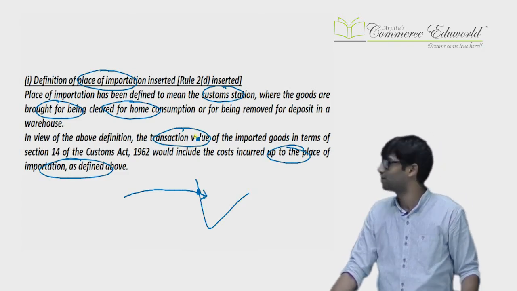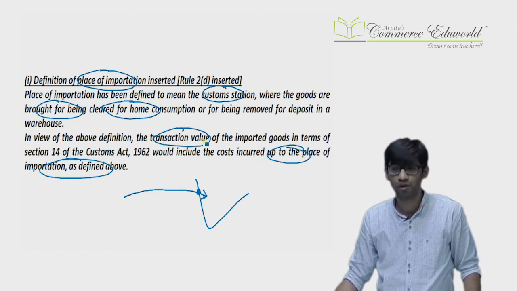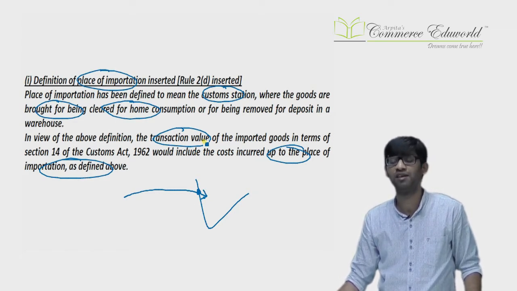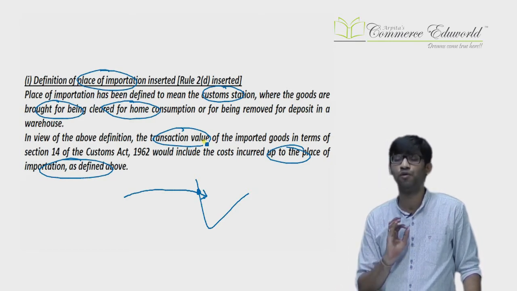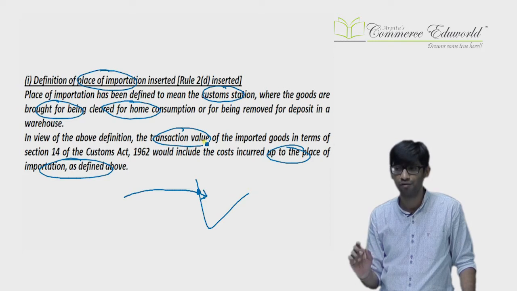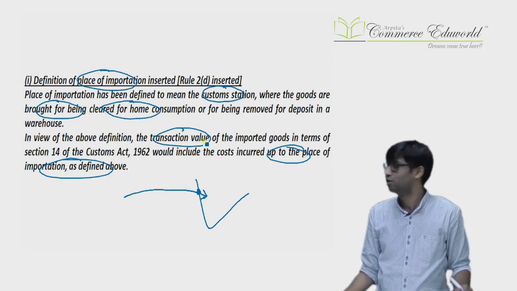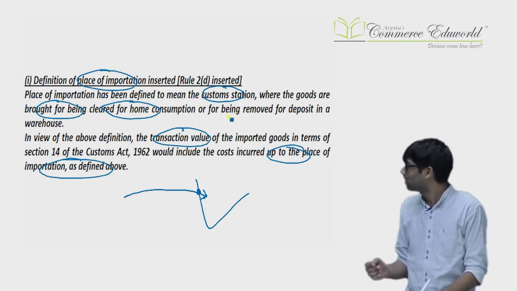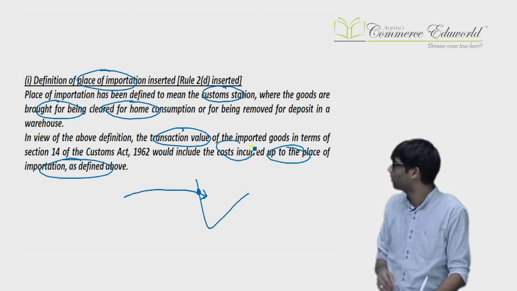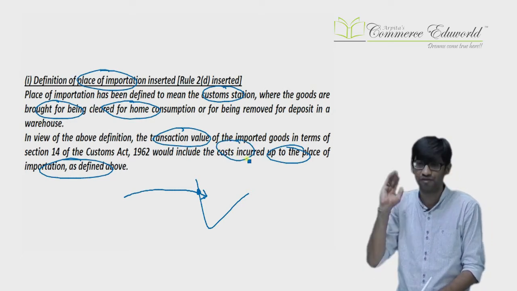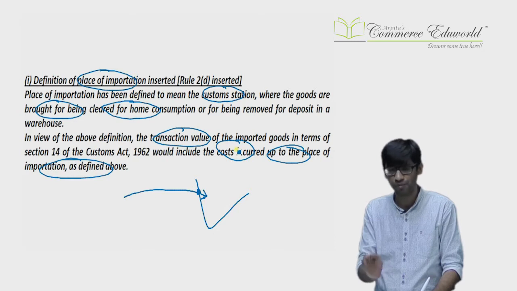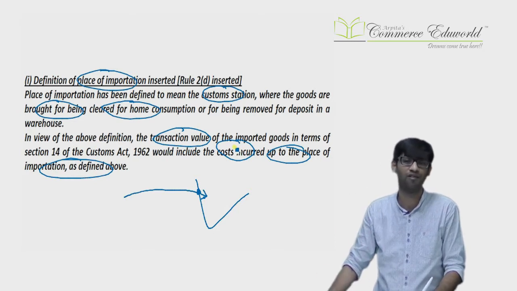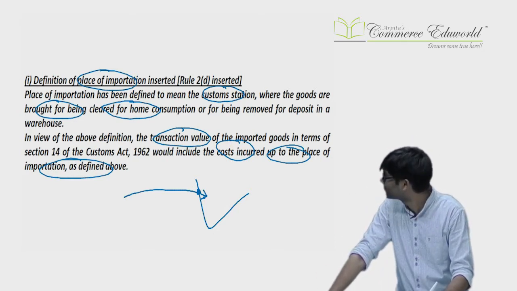Why have such amendments been made? They do not want to include the value after importation. Many times unloading charges and handling charges are incurred at the port of importation. They do not want to include that in the value of imported goods. So they have restricted it to only the cost incurred for bringing the goods to the place of importation, not after that. Once the goods are brought to the place of importation, the cost after that won't be included in the value.